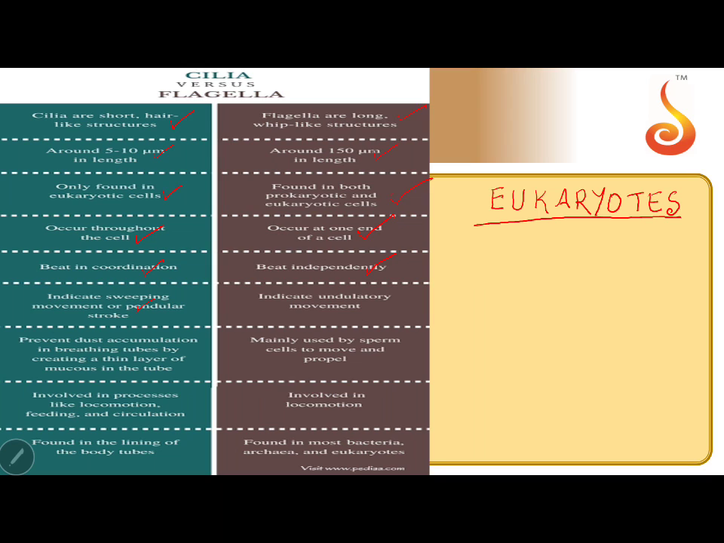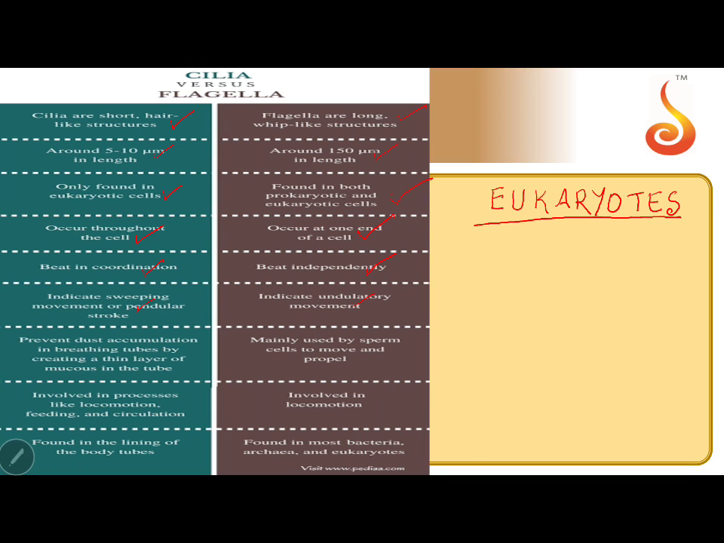Cilia show sweeping movements or a pendular stroke, so the organism slowly glides using the cilia. Whereas flagella show undulatory movement. Undulating means like a wave. Naturally being long, being independent in contraction, being undulating, flagella takes the organism a far distance than the cilia.